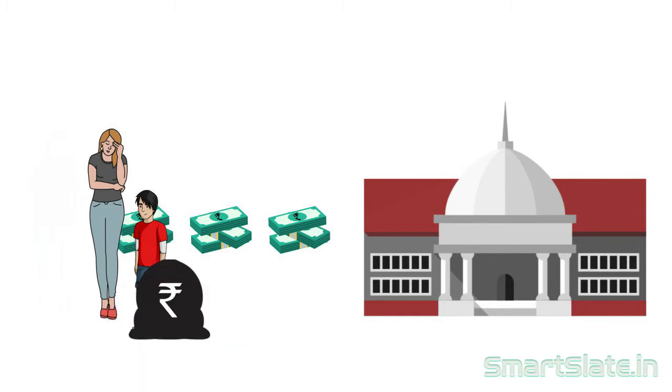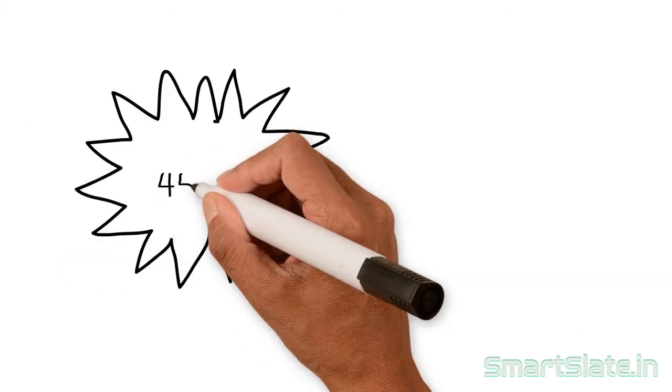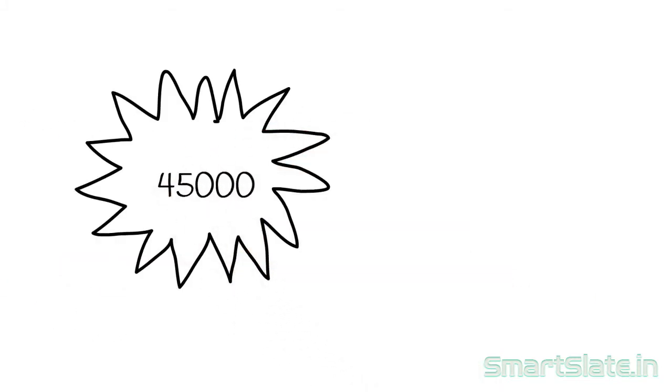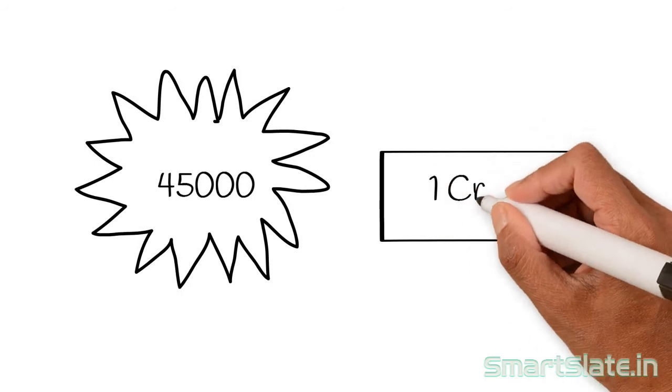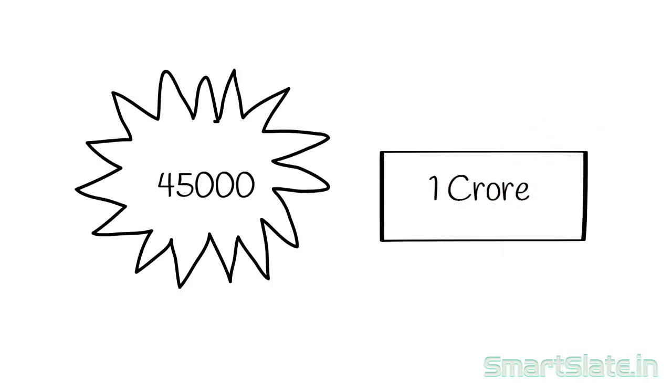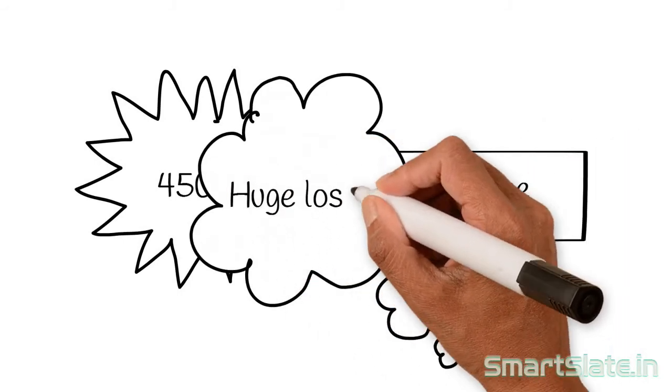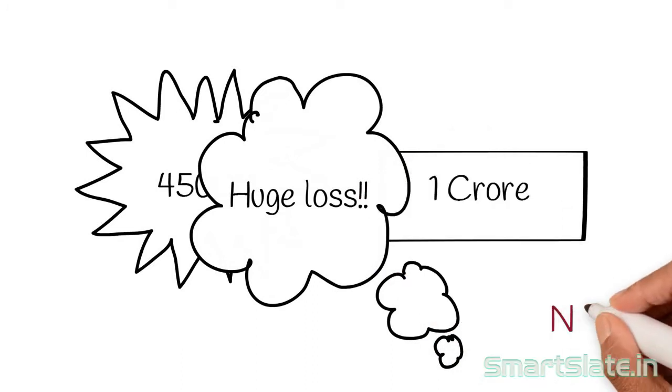Let's do some simple mathematics here. Even though Manjit has paid only 45,000 rupees to the insurance company, how can the company afford to pay rupees 1 crore to his family? You may be thinking the company might be in huge loss. Actually, the answer is no. Insurance companies make profits. I'll tell you how.